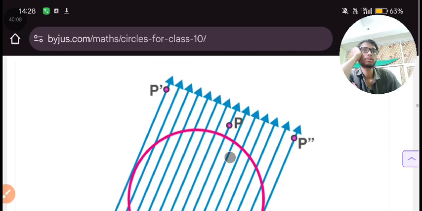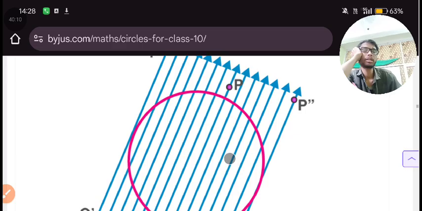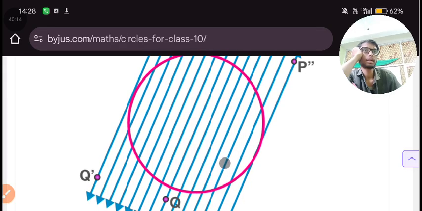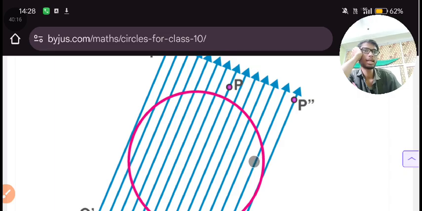Here you can see, it is telling you that if you draw two tangents, then these two tangents will be parallel. But this other parallel line is not a tangent. So here only two lines can be tangent which will be parallel to each other, and it is a truth that there will be only two such lines.